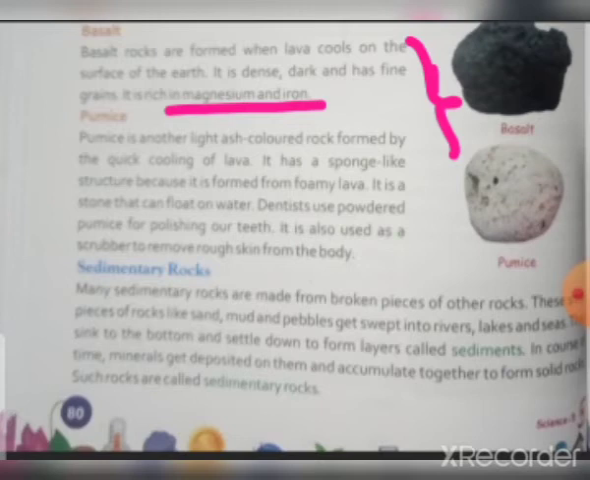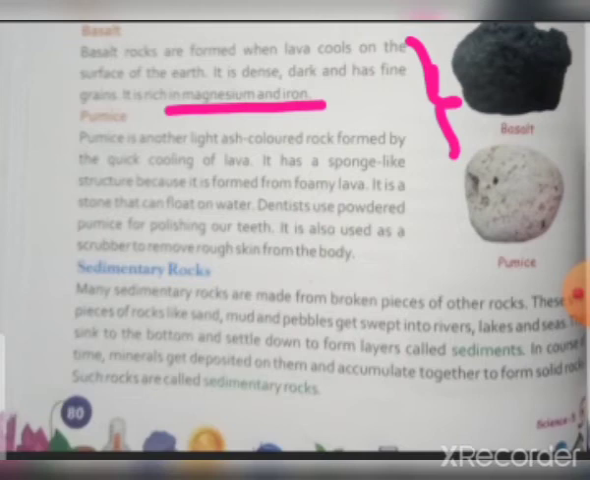Next, pumice. Pumice is another type, a light ash colored rock formed by the quick cooling of lava. So it is formed by quick cooling when lava is found outside on the surface of the earth. It has a sponge-like structure because it is formed from foamy lava. Foamy lava means the foam form of lava. So pumice is the foamy lava.